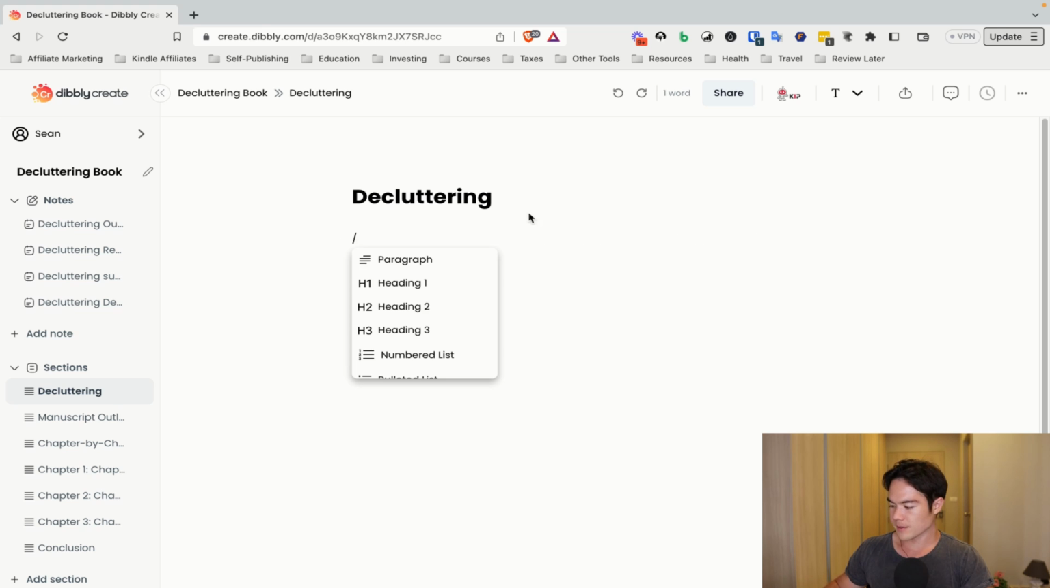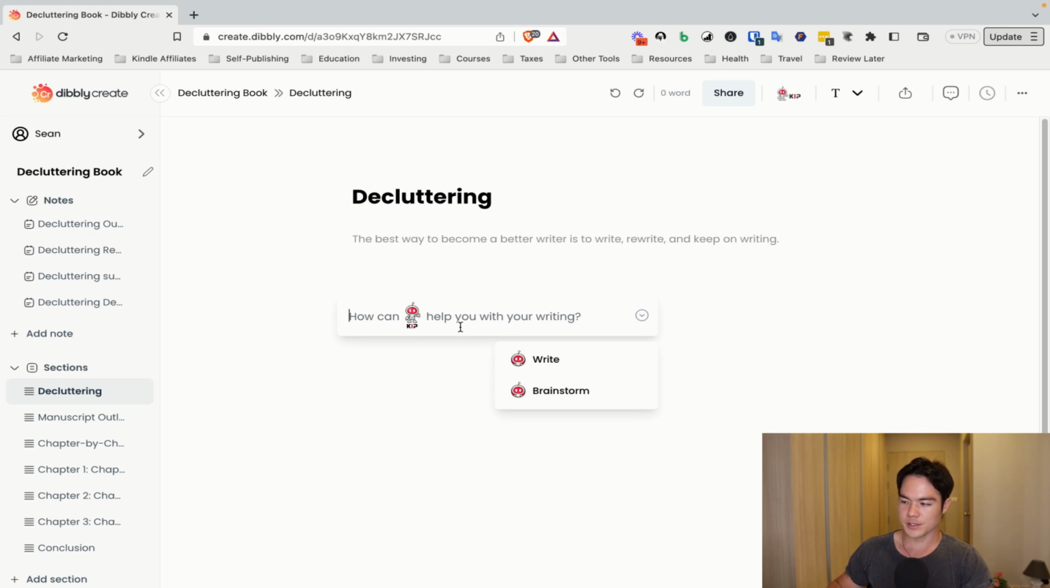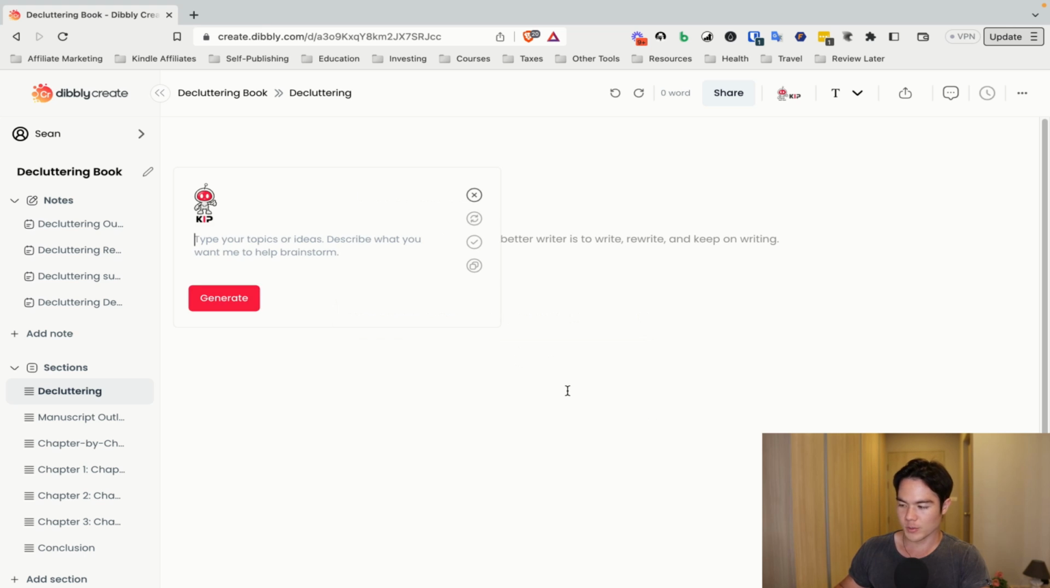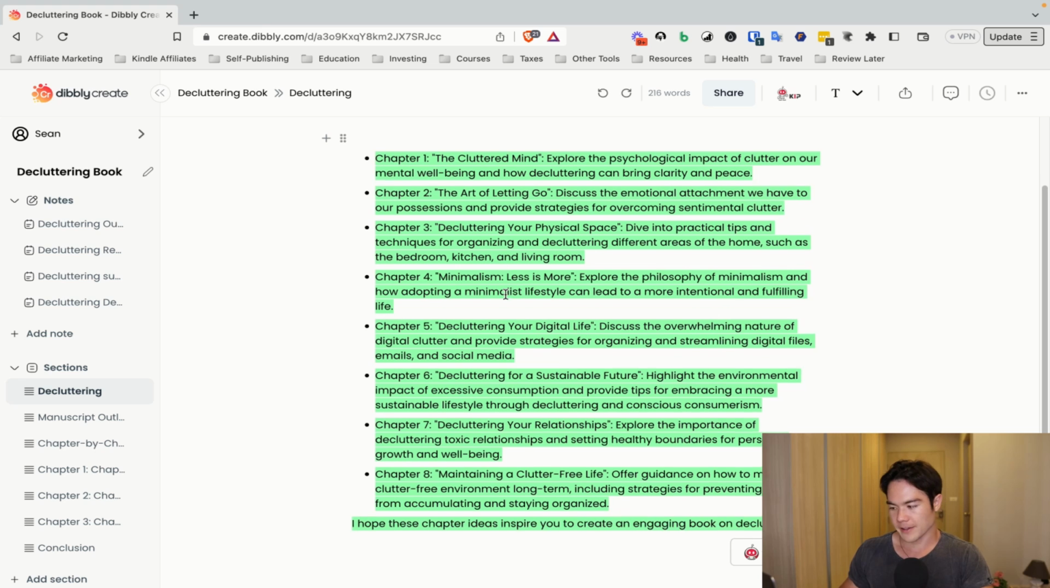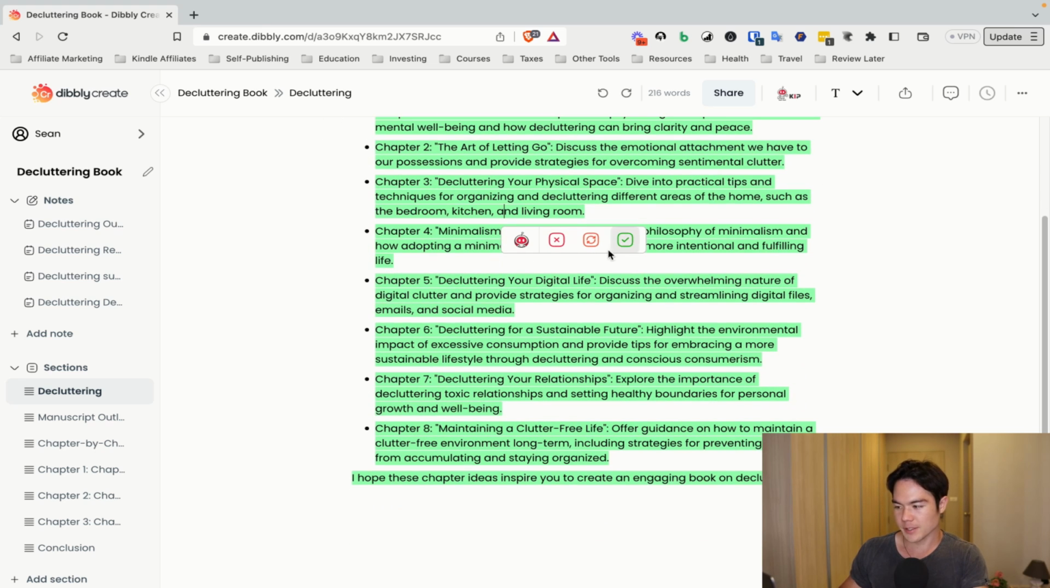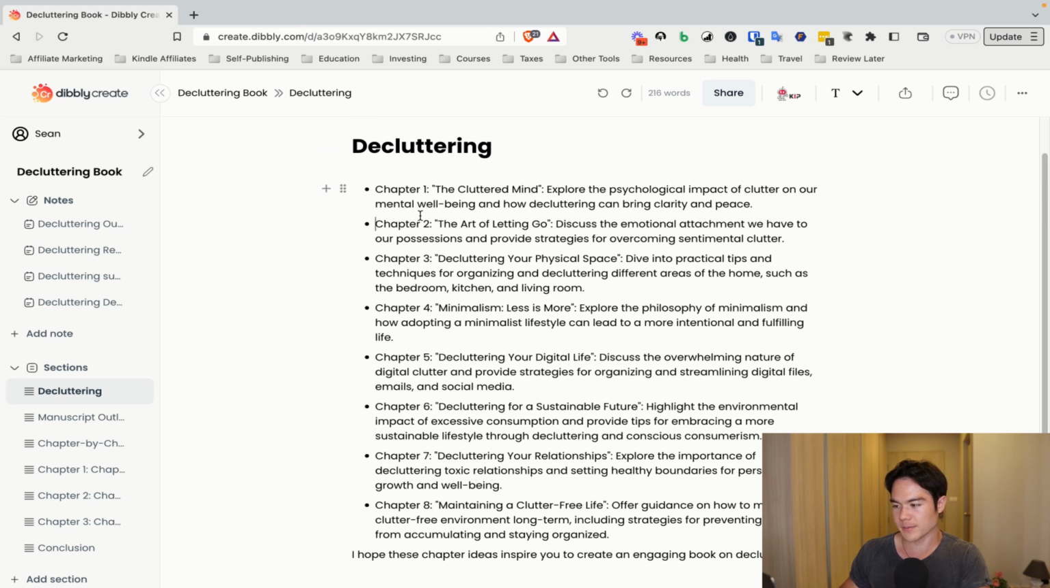Basically, if you do / here, there's different formatting that you can do, as well as you can pull up Kip, which is the AI tool, and then you can ask them to write something if you want to. If you do so, it'll be for AI generated content once again. But if you use it just for brainstorming like this, and if you ask something like, can you suggest me 8 chapter ideas for a book on decluttering, it'll go and generate exactly that. So it's pretty much the same as ChatGPT, and then you can either regenerate, deny it, or accept this, right?